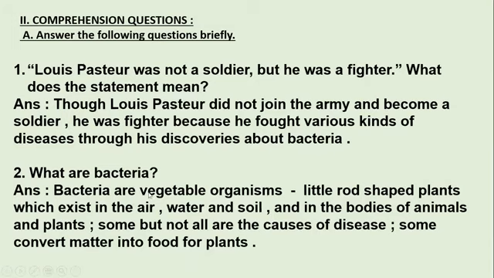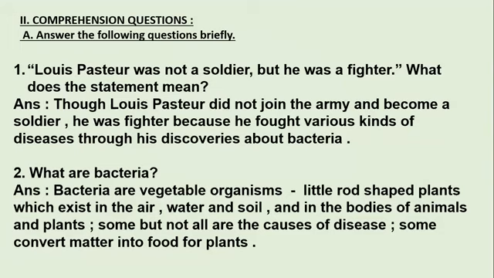So here we come to know that bacteria are nothing but vegetable organisms. They are little rod shaped. Now, a rod is just a small stick type. So these bacteria are very small. They cannot be seen with our naked eyes. So they are little rod-shaped plants. They exist in water, air, and soil. They can be found anywhere in the air, also in water and in soil. And they are also present in the bodies of animals, and also in plants.